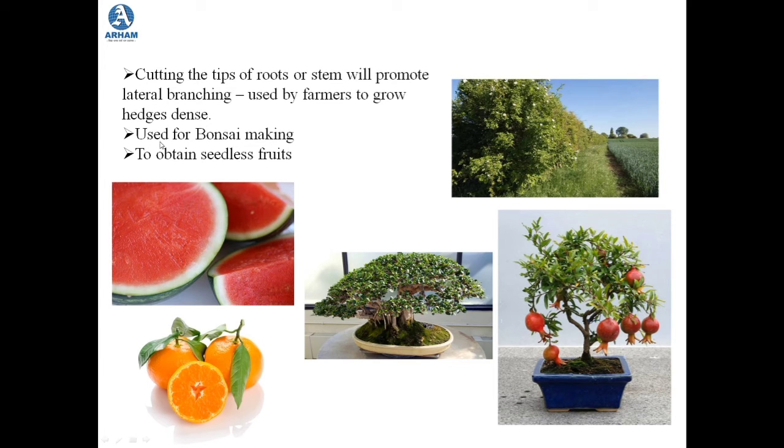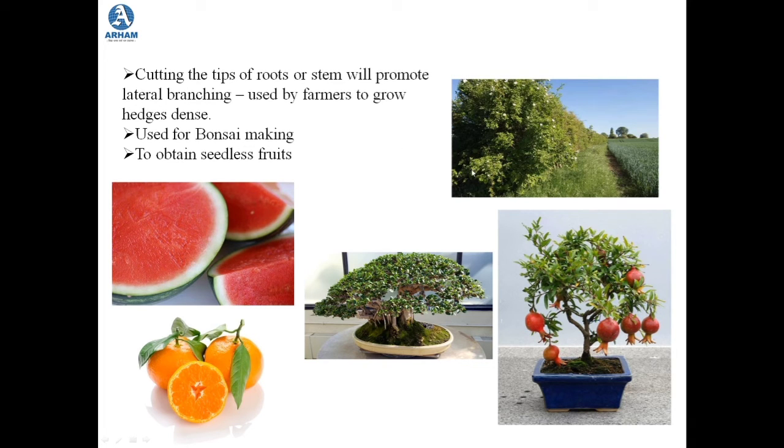Then the next function is that it is used for bonsai making. Now what are bonsais? These are bonsais. Bonsais are miniature forms of big trees, or big plants rather. So what is actually done over here?